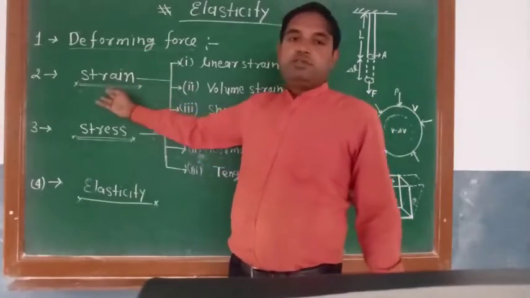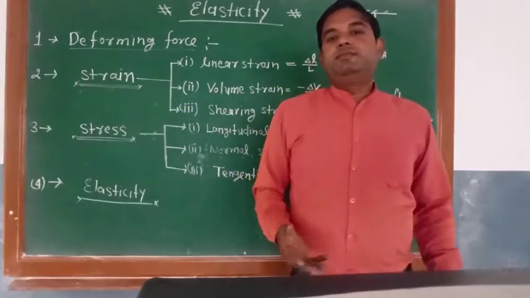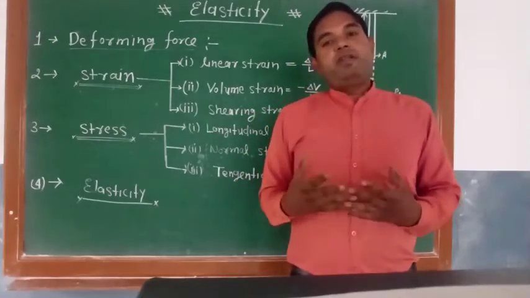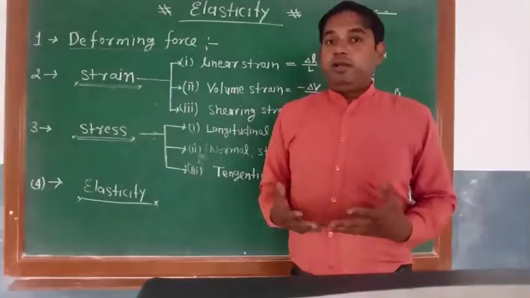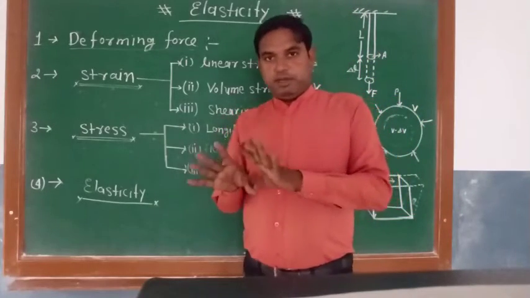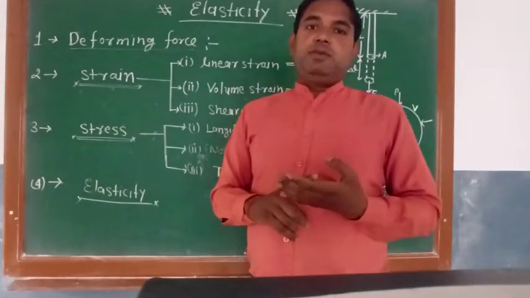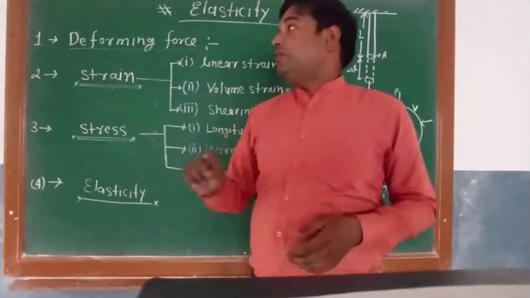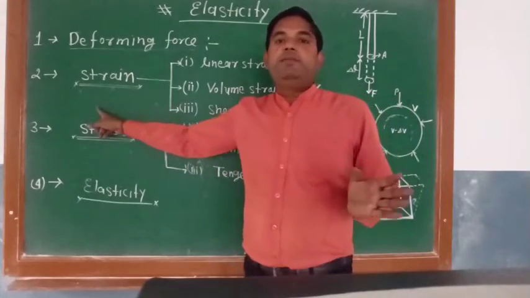When a deforming force is applied on a body, the relative change in the body is known as strain. When a deforming force is applied on a body, it changes its length, volume and shape. If this type of change is taken as a relative part, then the relative change in the body is known as strain. It is a very simple definition.